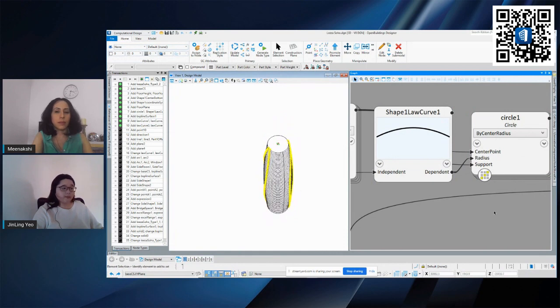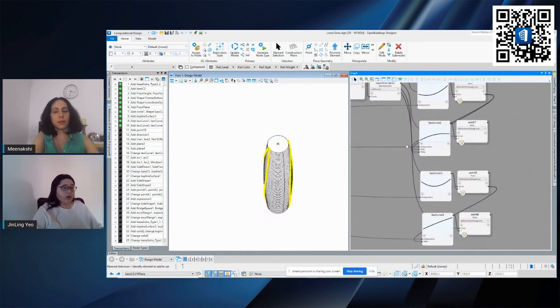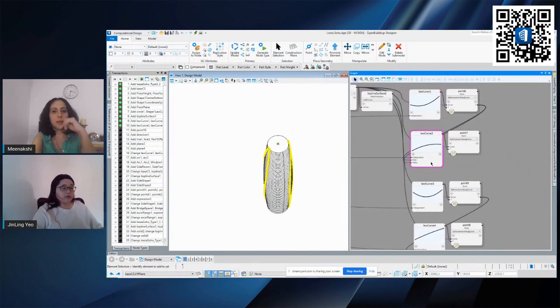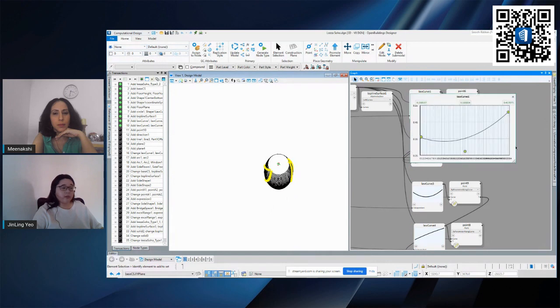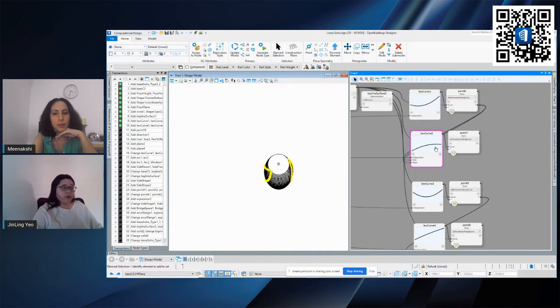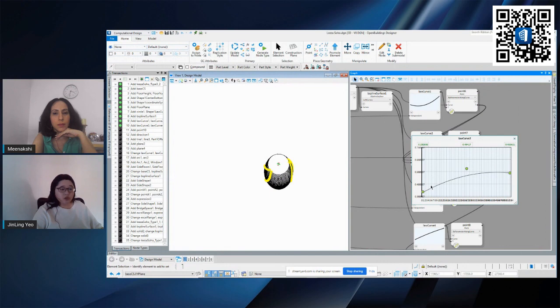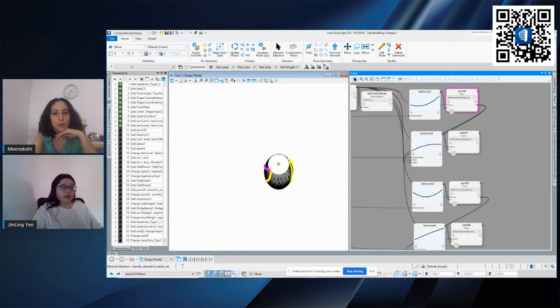on our building. Okay, so I have different law curves here, or different types of shapes on how my building is curving, because I want to set up maybe the left side to be in this shape, curving in this shape. Then maybe on the right side, I want it to curve the other way around. So you can actually easily do this by setting up the different shapes you want it to follow and just connect it into this profile here to have these different shapes here.